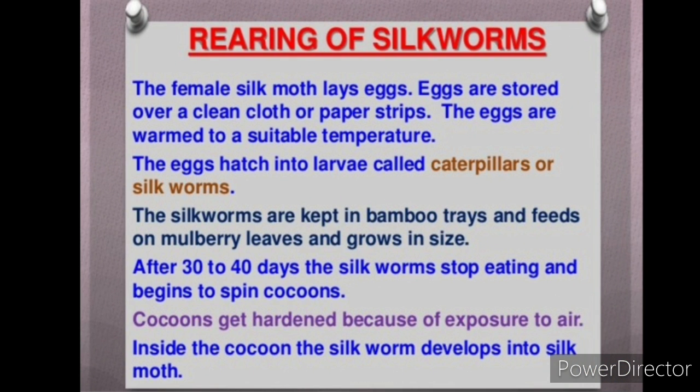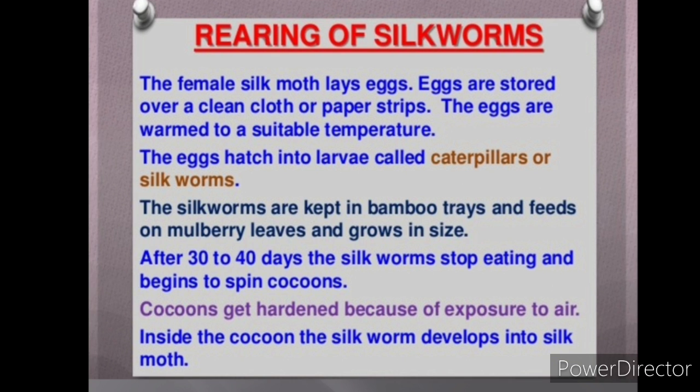Rearing of silkworms. A female silk moth lays eggs. Eggs are stored on a clean cloth or paper strips. The eggs are warmed to a suitable temperature. The eggs hatch into larvae called caterpillars or silkworms. The silkworms are kept in bamboo trays and feed on mulberry leaves and grow in size.